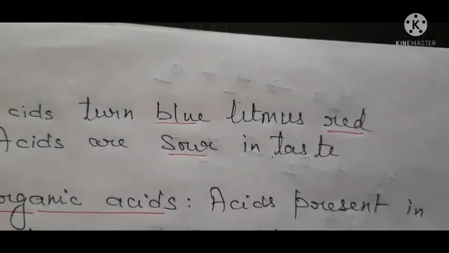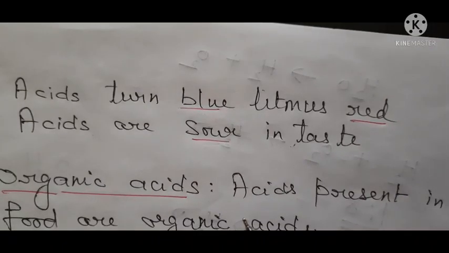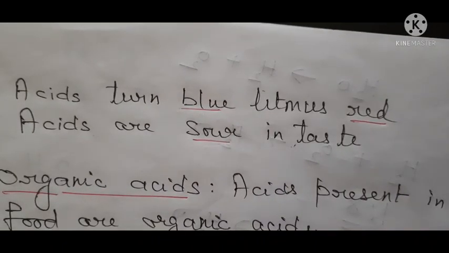Now students, acids are sour in taste. Okay, now if you take lemon or orange and taste it, how will it taste? It will taste sour. So it is sour due to the presence of acid in it, and the acid which is present in it is citric acid. Now you taste curd. Curd is also sour. So curd has lactic acid. Curd has different acids. Means all the things which are sour don't have the same acids. They have acids, but the acids are different.